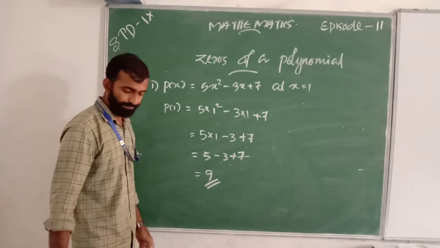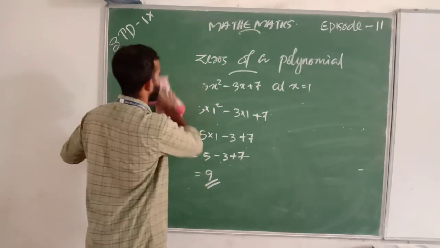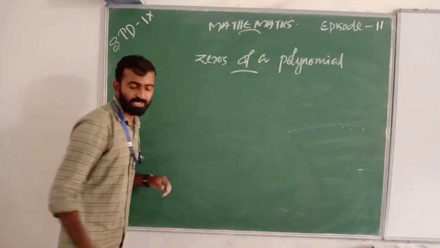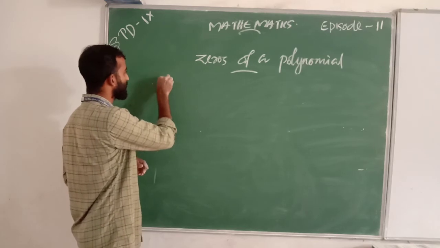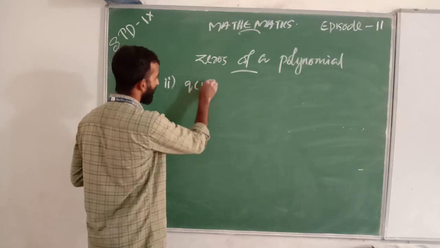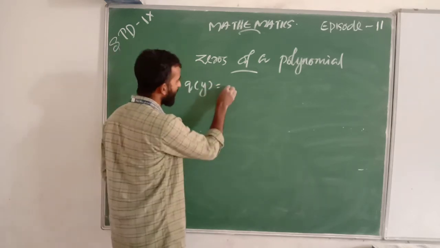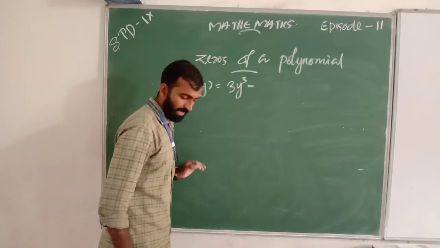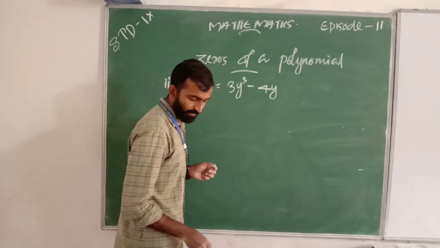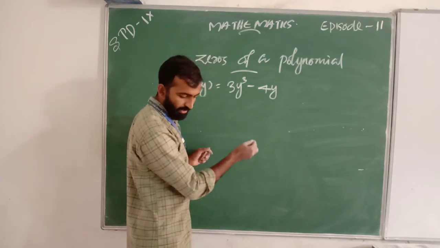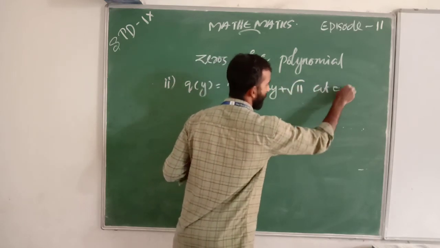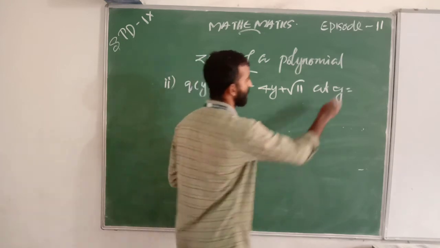And second part question is q of y equal to 3y cube minus 4y plus root 11 at y equal to 2.